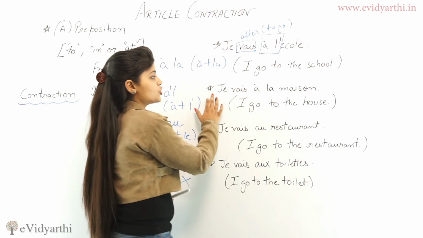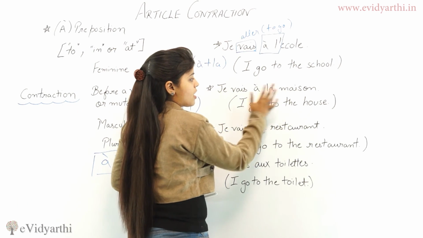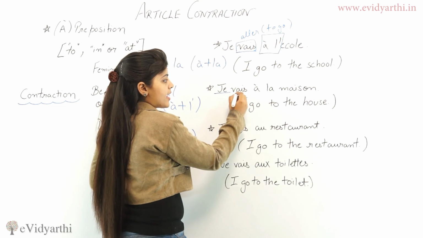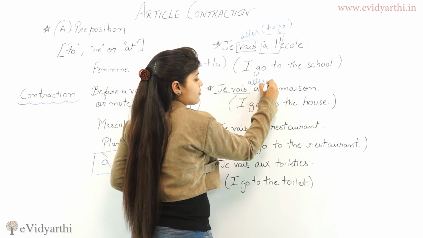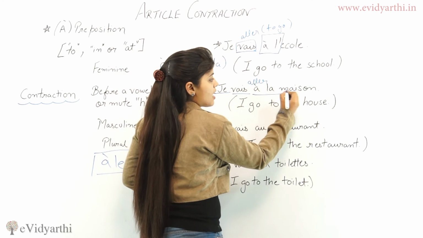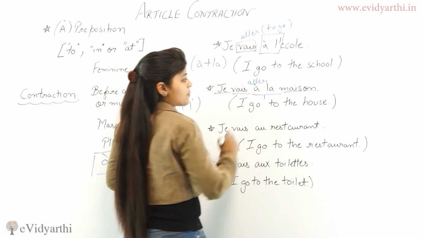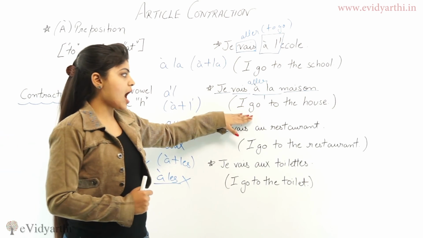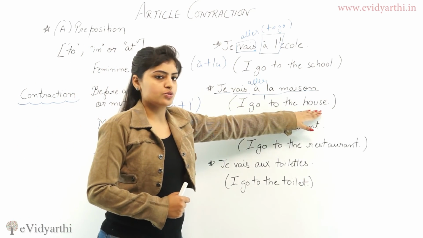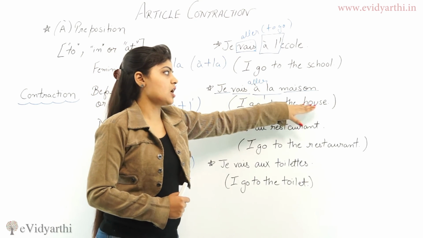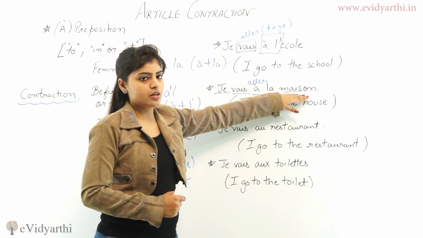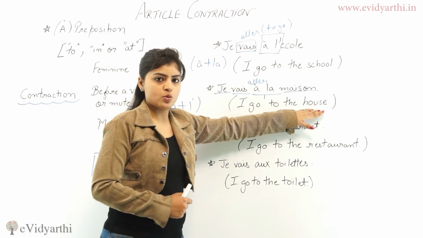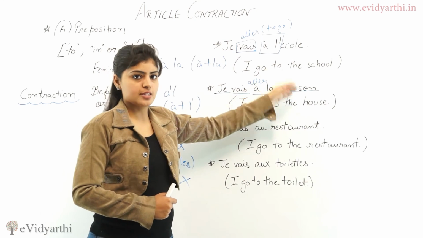Now we have je vais à la maison. Je means I. Vais is again a form of aller, which means to go. À la and maison. This is the feminine form of article contraction. Maison is a feminine word which means house in French. So, I go to the house. Je vais à la maison.